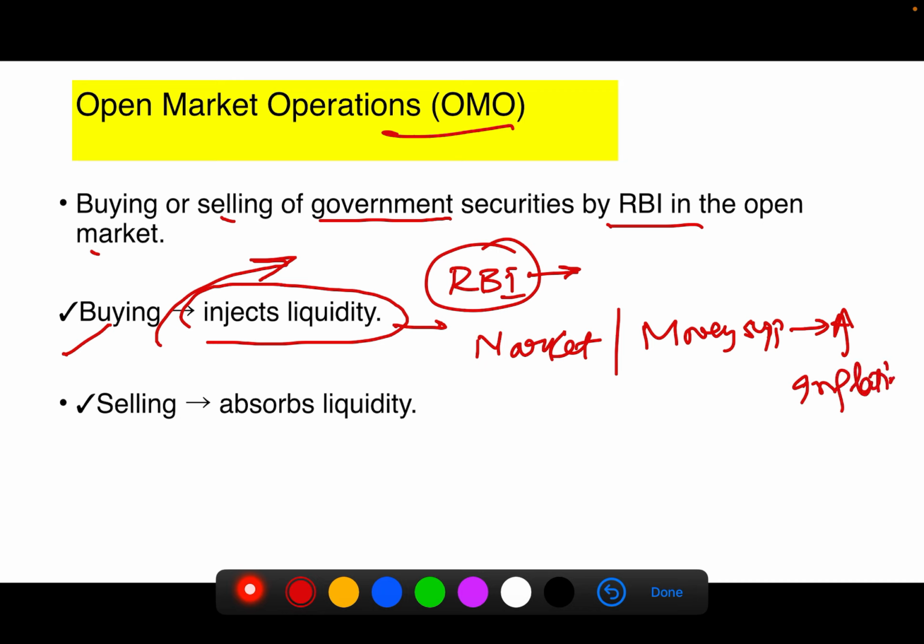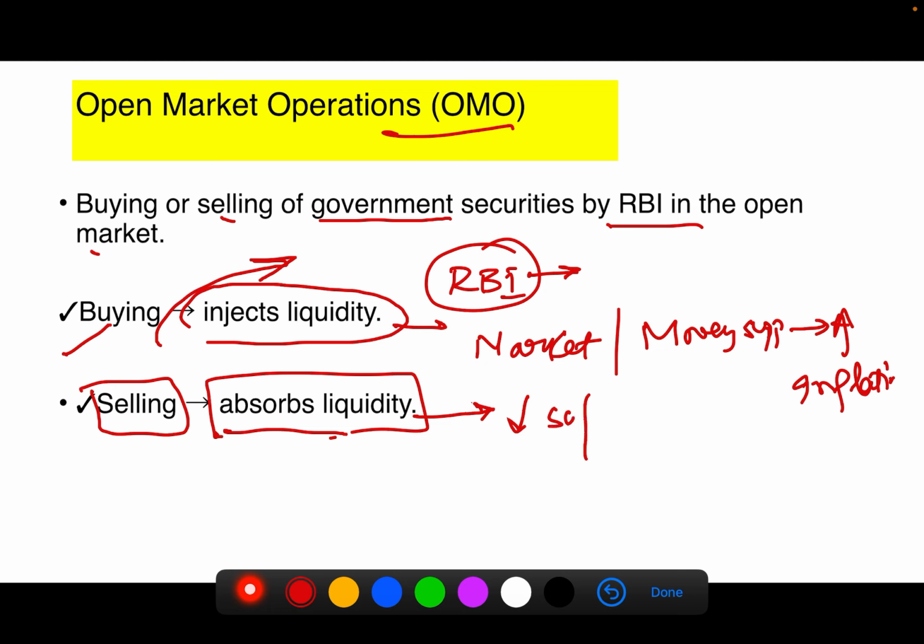And in the contractionary case, if the RBI sells, then the RBI will absorb the money from the market. Thereby it leads to a decrease in money supply in the market. Therefore we can keep the inflation in control.